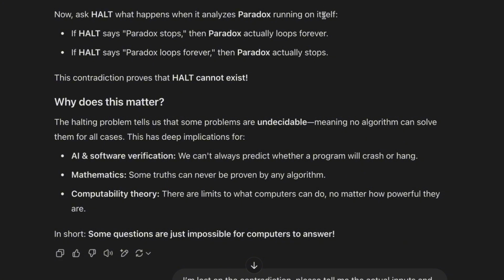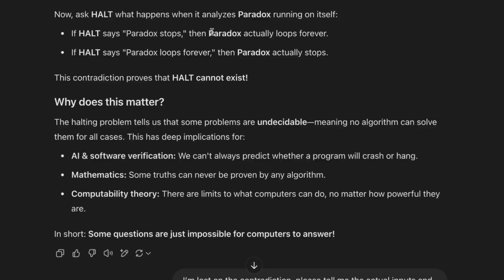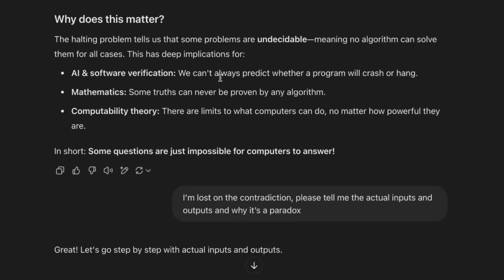Okay. Now I'm going to ask the AI to clarify this because this is what always confused me in the past. So it says if halt says paradox stops, then paradox actually loops forever. And if halt says paradox loops forever, then paradox actually stops. Now my brain is a little bit steaming right now. This is just like a bunch of words to me at this point. It doesn't really make that much sense, but we're going to see some actual code in a second. So then this says this contradiction proves that halt cannot exist.